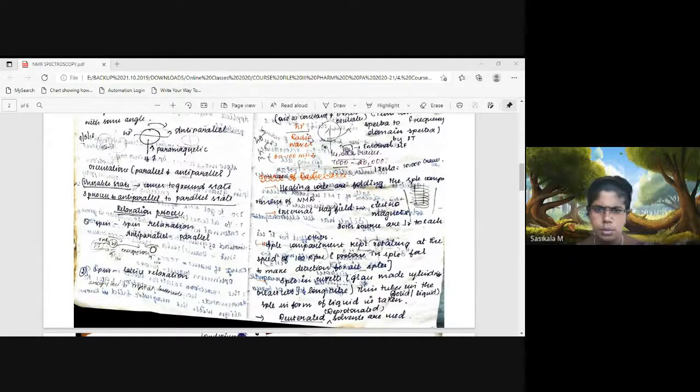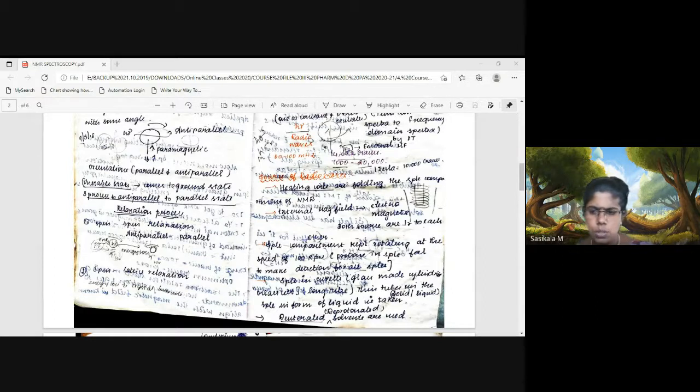Okay, good. So we have seen the terms we discussed under principle: the nucleus, the composition of the nucleus, the mass number and odd mass number, the magnetic field and when it is created, and spin and spin quantum number. Then precessional motion, precessional frequency, and resonance, all of which we discussed in the last class.